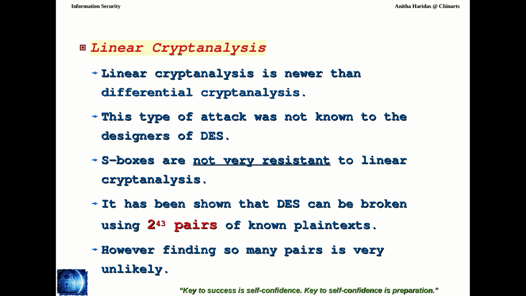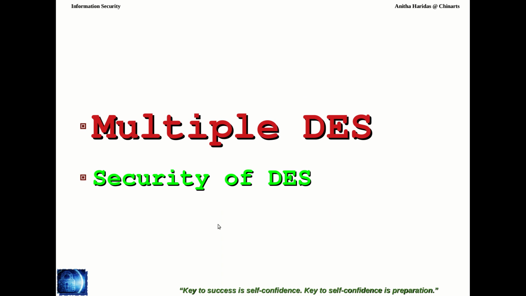So we can declare DES is safe from the brute force attack, differential cryptanalysis and linear cryptanalysis if it is implemented as multiple DES. That is the point we have to note here.